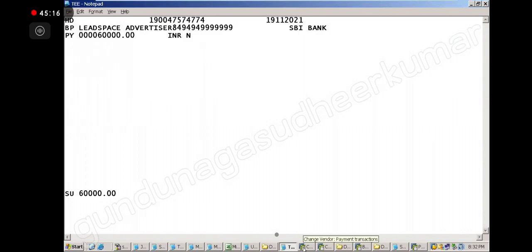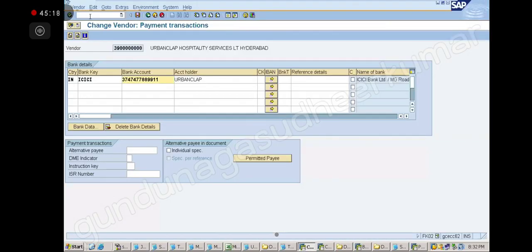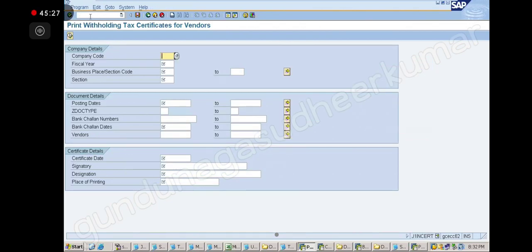Now you go like this, slash n J1INCERT. Print withholding tax certificate for the vendor. Company code, what is my company code? Certificate, fiscal year 2021, business trade section Hyderabad, HYD section.